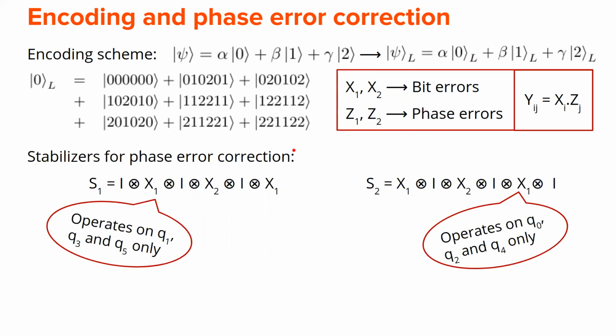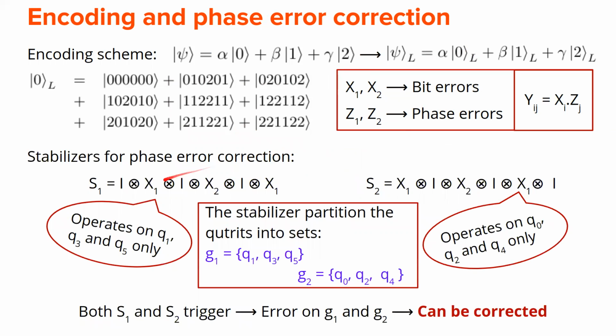Now these two are the stabilizers for phase error correction. The first stabilizer operates on Q1, Q3 and Q5 only, and this one operates on Q0, Q2 and Q4 only. So these two stabilizers partition the qutrits into two sets, G1 and G2.